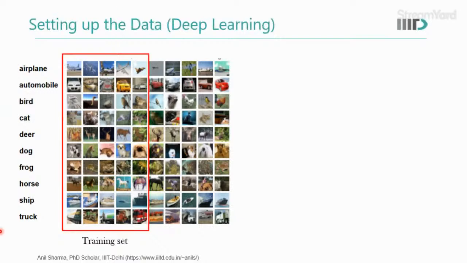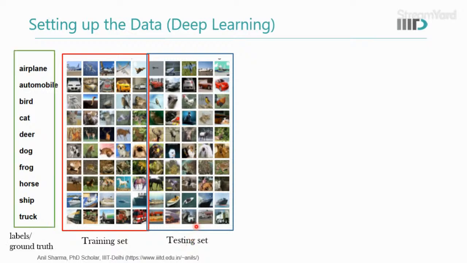So what we will do is, for each category, let's say these are all the images per category, we will put half in the training set and half in the testing set. We don't do the overlap, because if there is an overlap between the training and testing set, then the accuracy that you get from the ML model is highly biased, because you have already trained the model on the testing set. Then it doesn't make any sense to report the numbers on the testing set.